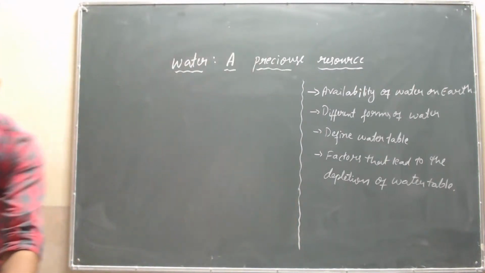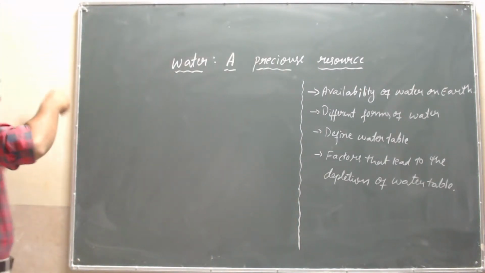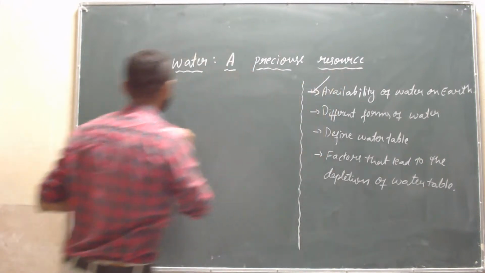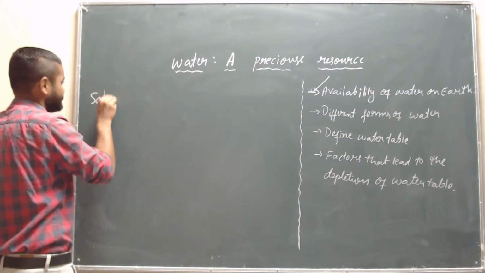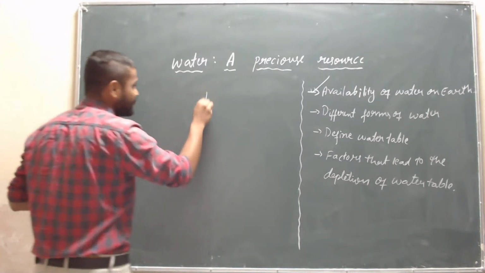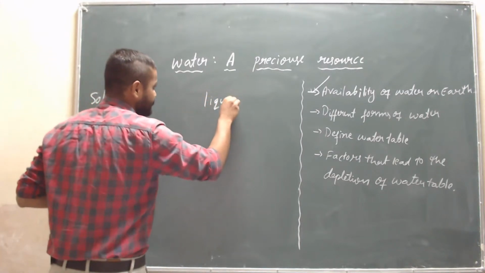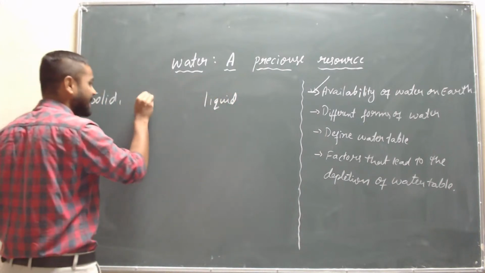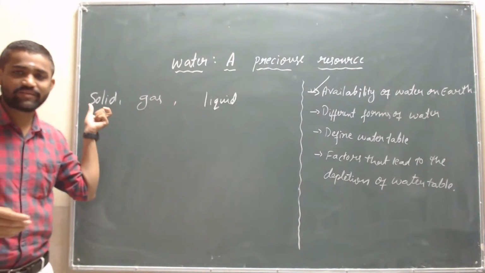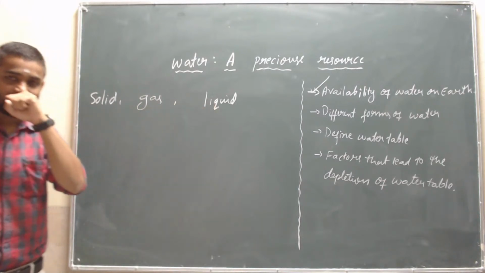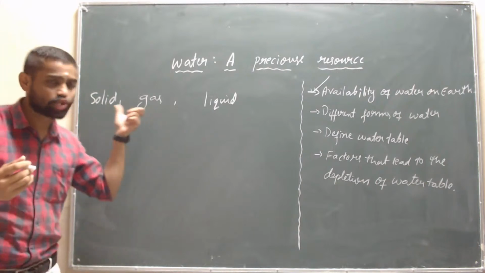What are the different forms of water? Yes, children, that is solid, liquid, and gas. Solid, liquid, and gas, whatever it means. Solid, gas, and liquid. See here, sir, water is solid.